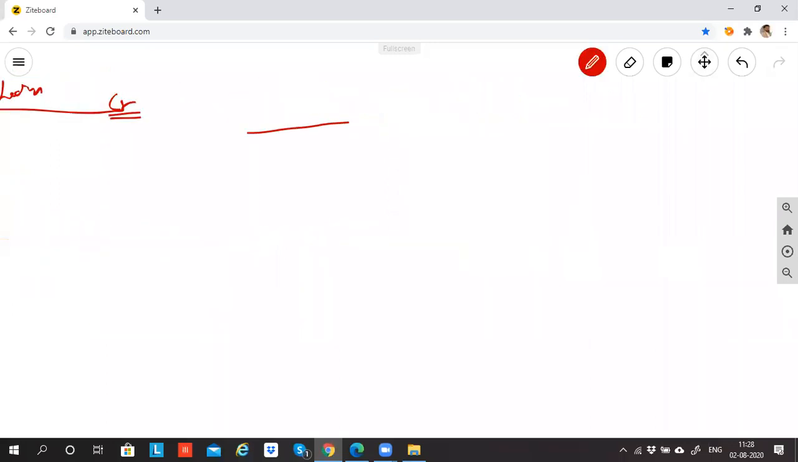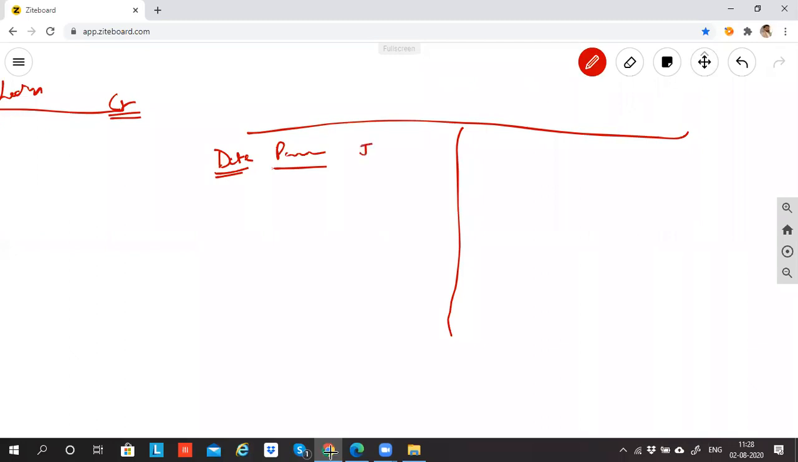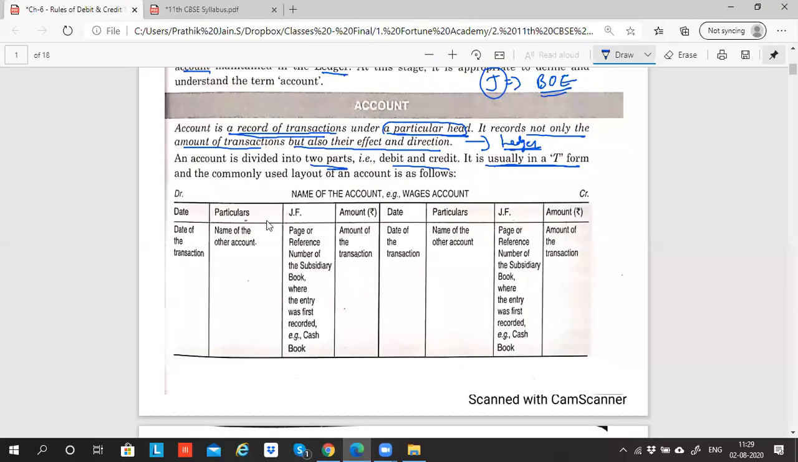When I open this ledger, I divide this into two. First, here I record date. Debit. Then I have particulars, journal folio, then amount. Same on the right side: date, particulars, journal folio, amount. This is the debit side, this is the credit side.